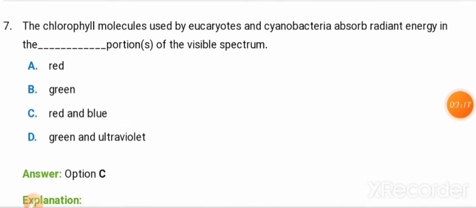Then next question, friends: the chlorophyll molecules used by the eukaryotes and cyanobacteria absorb radiant energy in the dash portion of the visible spectrum.